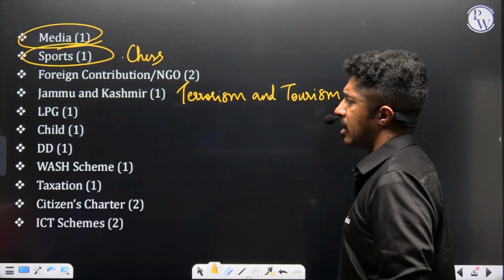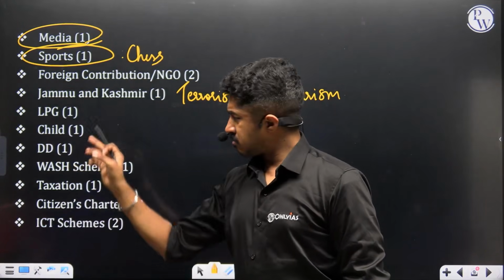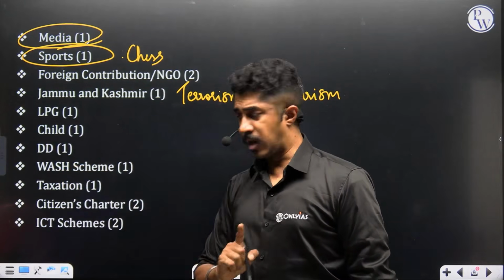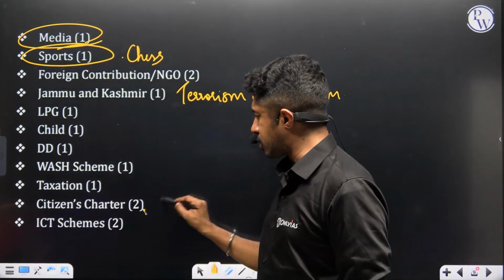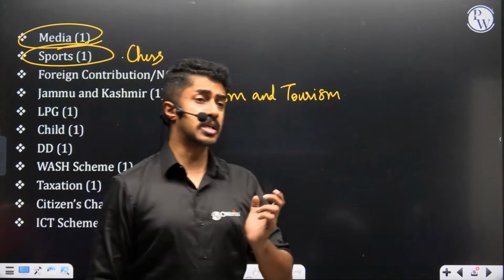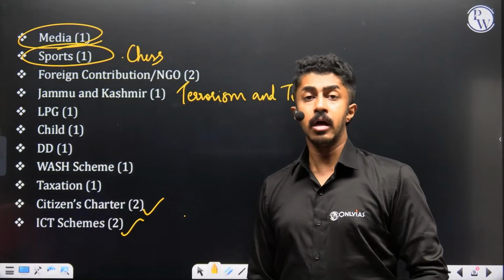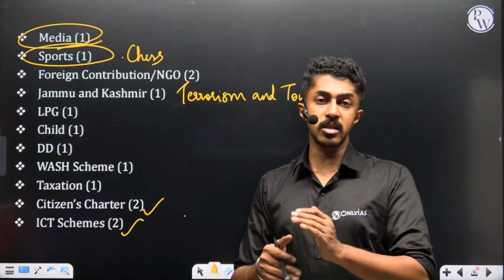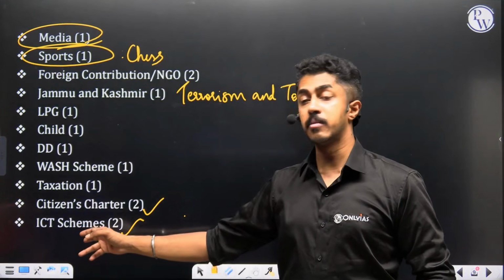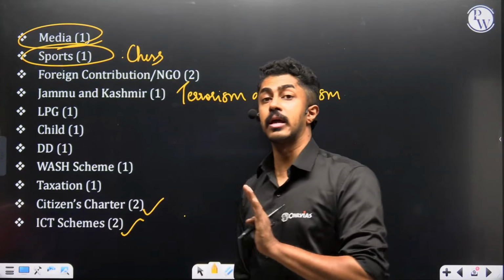Liberalization, privatization, globalization 1. With regard to children, one question had come. Demographic dividend 1. The WASH scheme 1. Taxation 1. Citizens Charter 2, ICT 2, ICT schemes, that is Information Communication Technology. Like I told you, your digital data protection bill could come over here, or the new finance bill that seeks to give government agencies permission to monitor our social media accounts and our traffic there. That also can come as a question here. Getting the point here? So you cover it holistically.